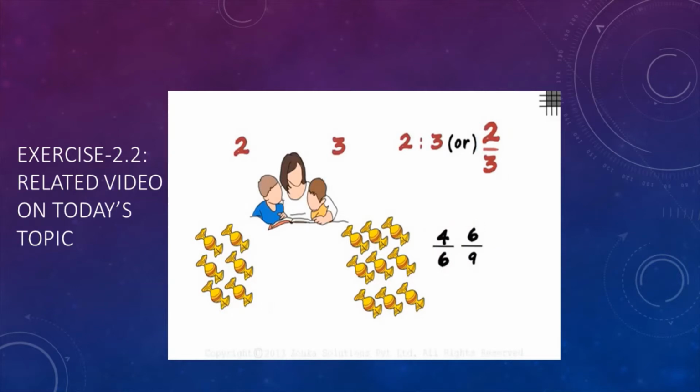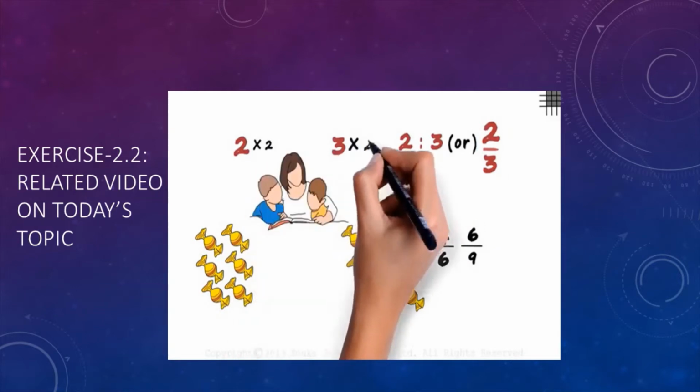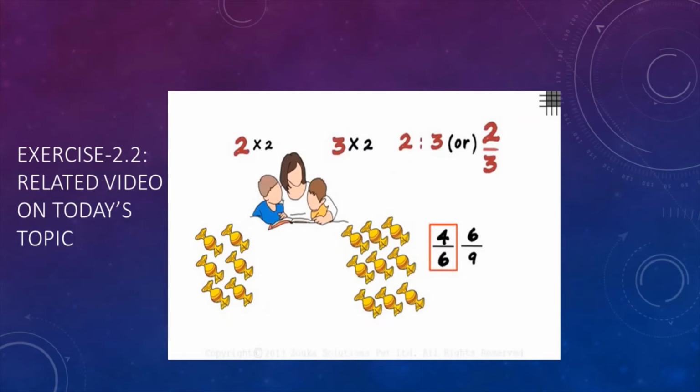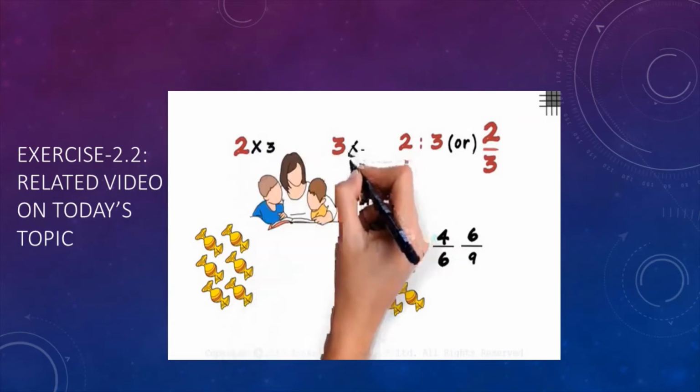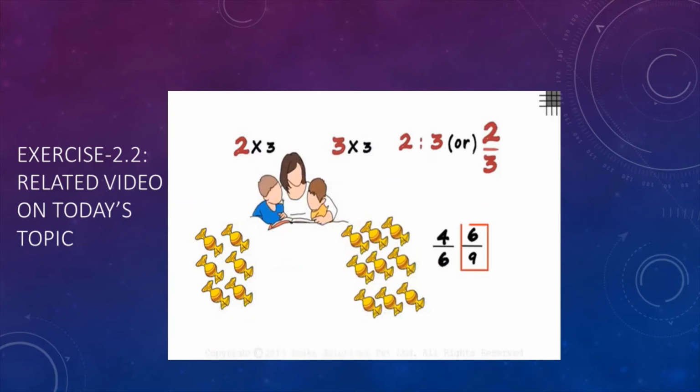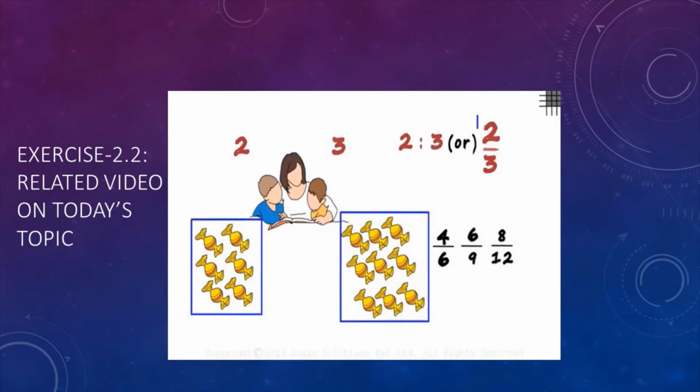What does this mean? If we multiply 2 with 2 and 3 also with 2, we get 4 by 6. If we multiply 2 with 3 and 3 with 3, we will get 6 by 9. And similarly, if you multiply 2 with 4 and 3 with 4, we will get 8 by 12, which is again equivalent to 2 by 3. So all the three ratios are equal to 2 by 3. What does all this mean? It means that if the ratio of two quantities is 2 by 3, then the quantities will be multiples of 2 and multiples of 3 respectively, and not necessarily just 2 and 3.